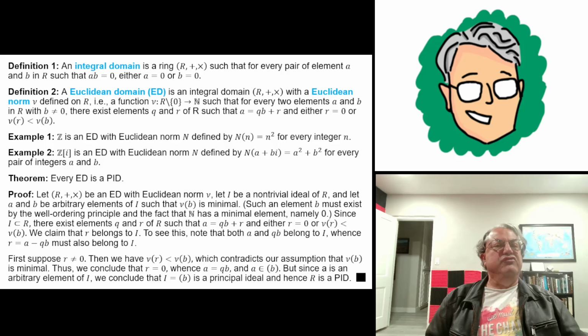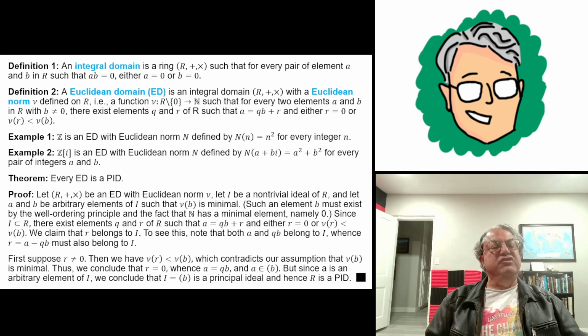I think it's pretty easy to see. We proved that the Gaussian integers are a Euclidean domain with this norm. I did that a few lessons ago. It's not a very easy proof, but I did prove it, so I'm not going to prove it again. So we do know that both Z and Z of i are Euclidean domains. And now, this is the icing on the cake. This is really the heart of today's lesson. I'm going to prove a theorem that says that every Euclidean domain, which I'm abbreviating as ED here, is also a principal ideal domain, which I'm calling PID. So every ED is a PID. And it's not that hard to prove, it turns out. So here's the proof.